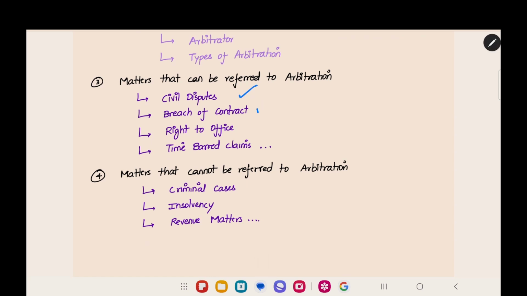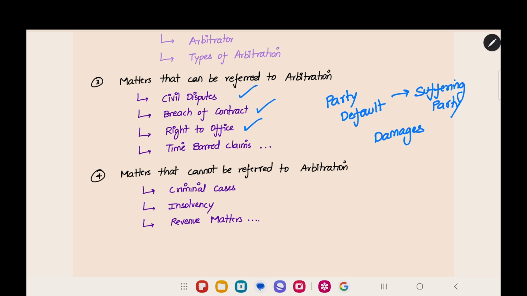Civil disputes, breach of contract. Two parties make a contract and one party is breaching it, not following the contract. Now, in this case, the defaulting party should pay damages to the suffering party. If you make a mistake, the other person will suffer. So this defaulting party should pay damages to the suffering party. This amount of damages we have to compute. For that we can appoint an arbitrator and it will go through arbitration.